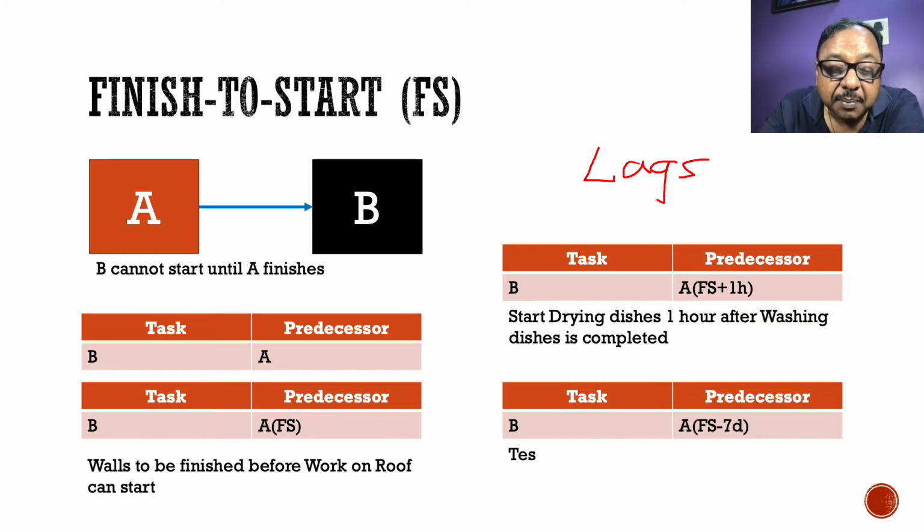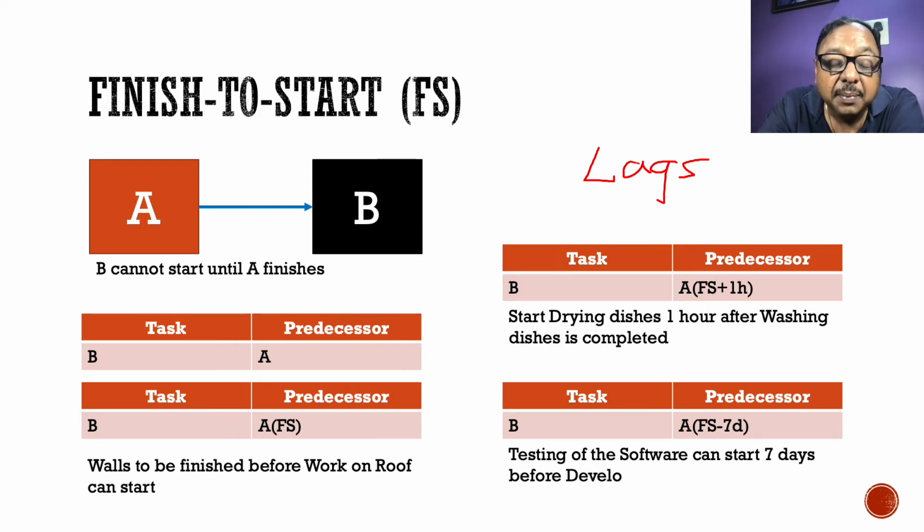Take another example. We can have a software testing assignment which can start 7 days prior to the actual completion of the software development. Many times in our projects, we start the testing before the complete development is over. We do that because we can start testing the components which are already developed, so we save some time by getting the testing team engaged early.